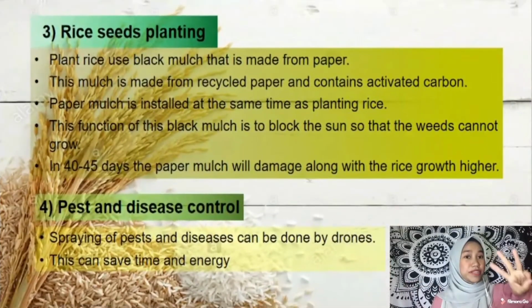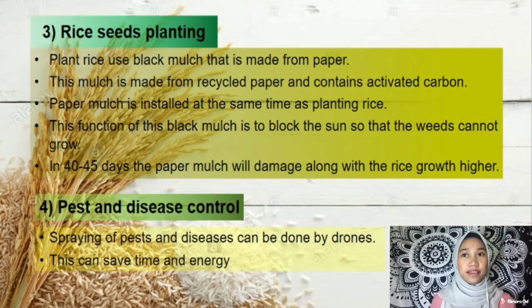Next, we move to number 3, which is rice seed planting. Planting rice uses bed mulch that is made from paper. This mulch is from recycled paper and contains activated carbon. Paper mulch is installed at the same time as planting rice. The function of bed mulch is to block the sun so that weeds cannot grow. In 40 to 45 days, the paper mulch with the mesh decomposes along with the rice growing higher.